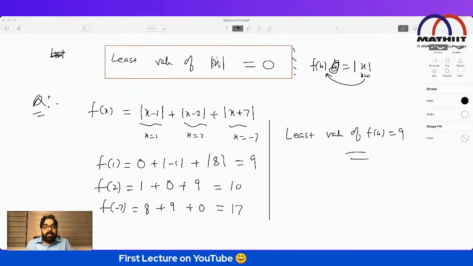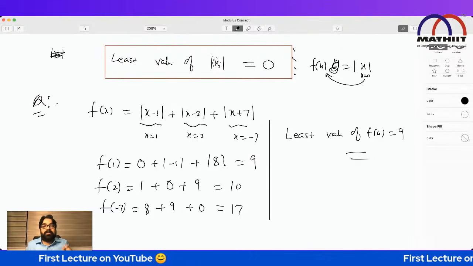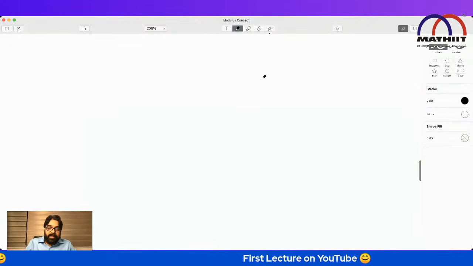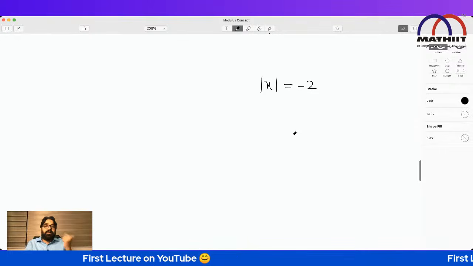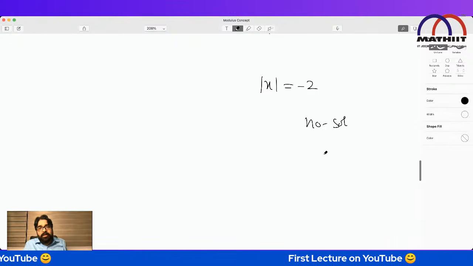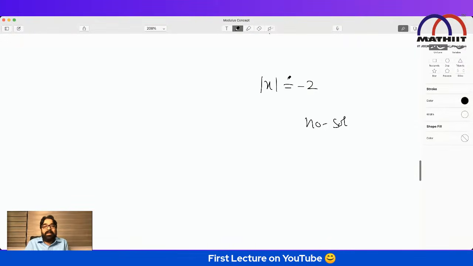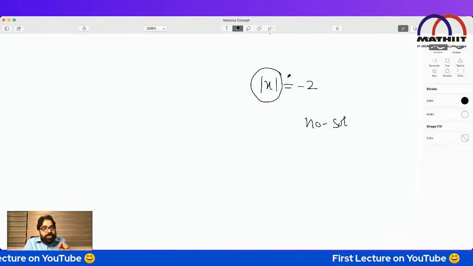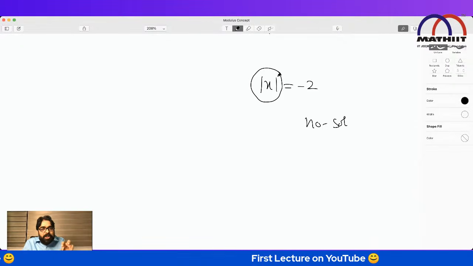Let me give you the real mantra of it. Please concentrate, everybody. If I ask you to solve this equation, you will say, sir, I will not solve. No solution. Why? Sir, very simple. Mod x, how can it be negative? Think the other way. You will say the least value of this is 0, means minimum it can be 0, and you are putting it equal to minus 2.